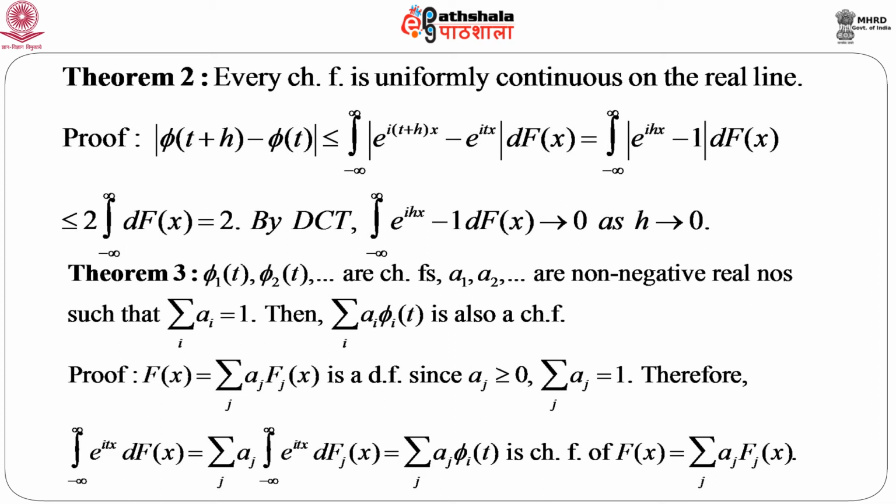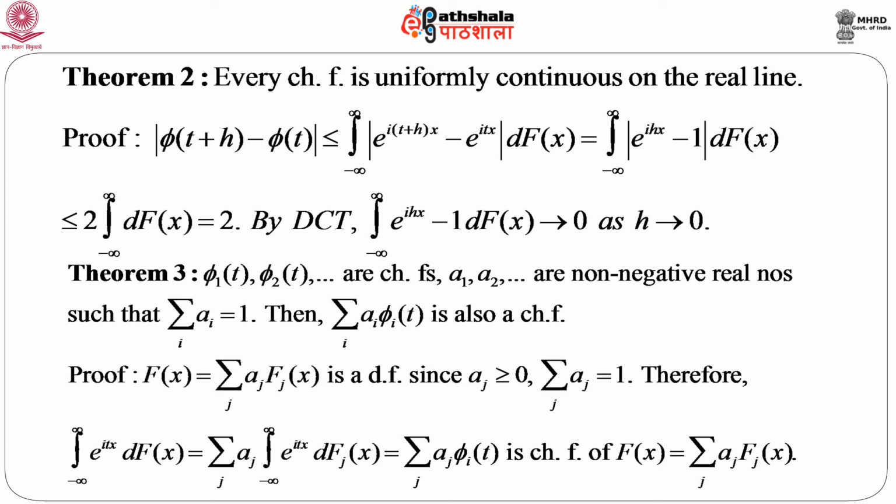Therefore, the integral from minus infinity to infinity of e to the power itx dF(x), if we just put F(x) as the summation of a_j F_j(x), then just changing the order of integral and summation, we get the summation of a_j times the integral from minus infinity to infinity of e to the power itx dF_j(x), and this quantity is nothing but phi_j(t). So, the summation over j of a_j phi_j(t) is also a characteristic function. In fact, this is the characteristic function of F(x), which is given by the summation of a_j F_j(x).